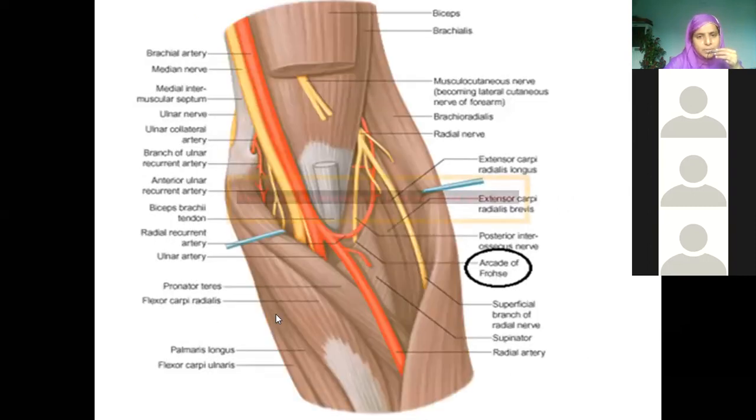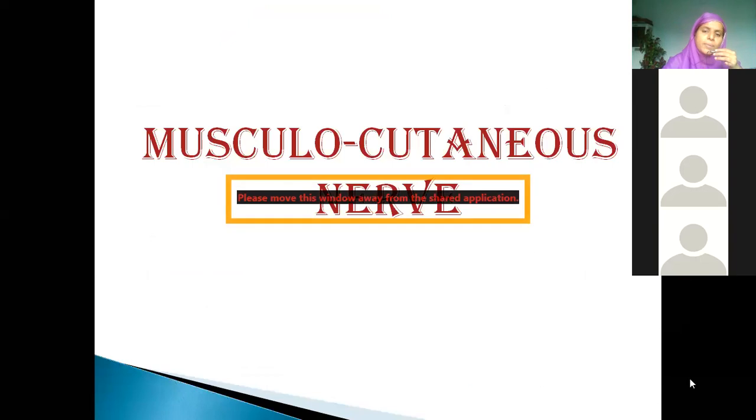This is the reverse picture here. This is the lateral end. This is the brachioradialis. The musculocutaneous nerve I have already discussed, so I will take you to the ulnar nerve now, because only a few minutes are left.